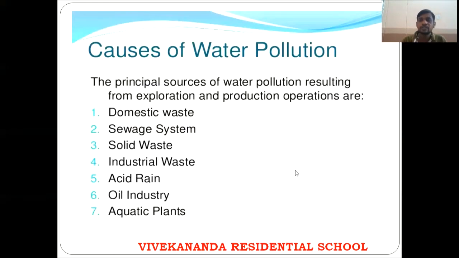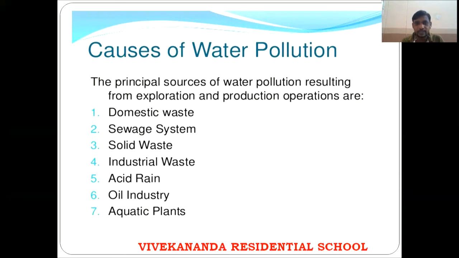And what are the causes of water pollution? The principal sources of water pollution are mainly domestic waste. The domestic waste is mixed with the water. Next is the sewage system. Sewage system means drainages are connected to the water bodies.